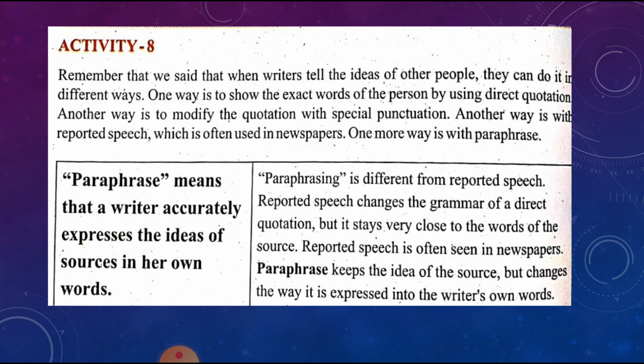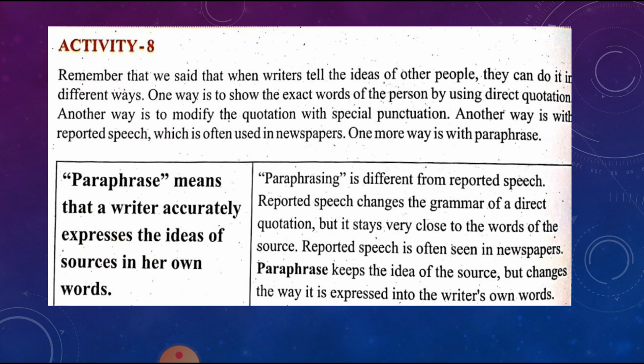Another way is to modify this quotation with special punctuation that we discussed in activity 7. Another way is with reported speech, which is often used in the newspaper. One more way is with paraphrase.